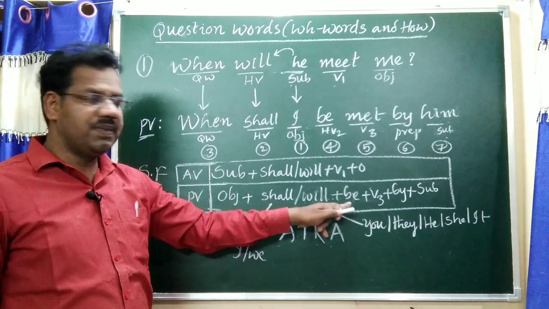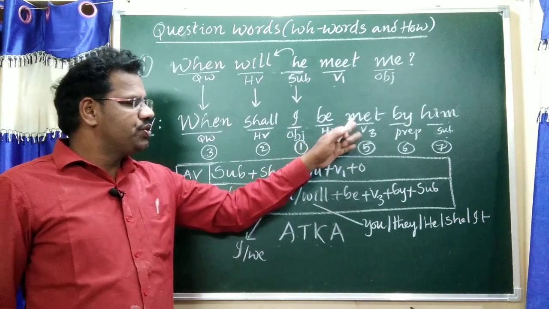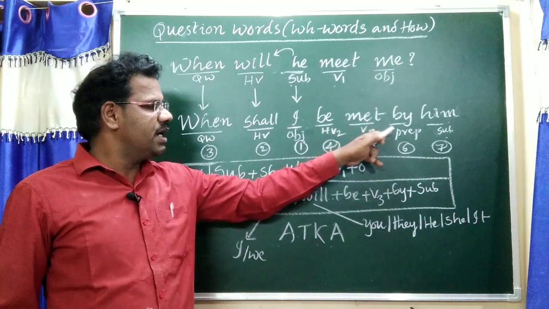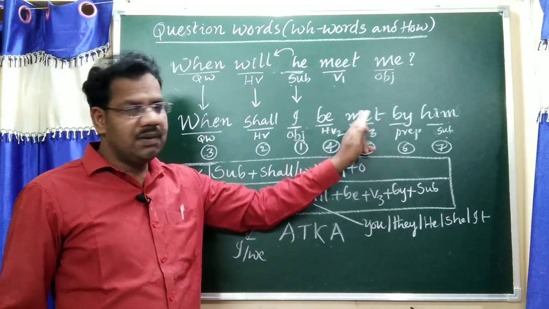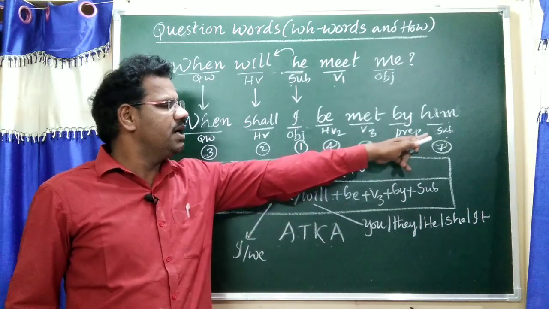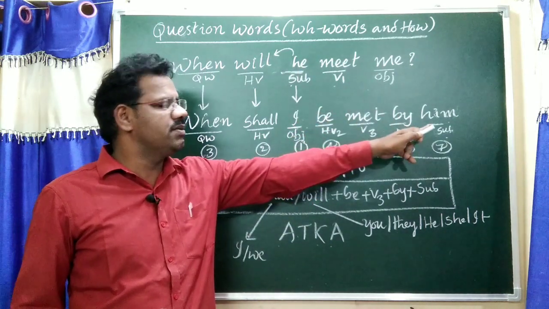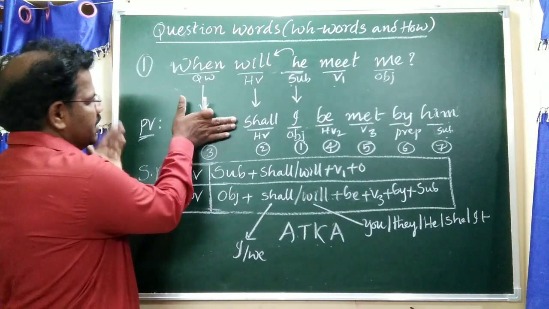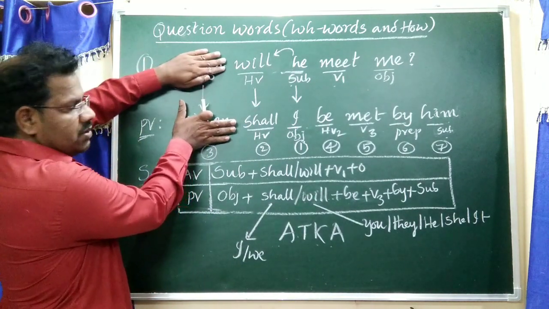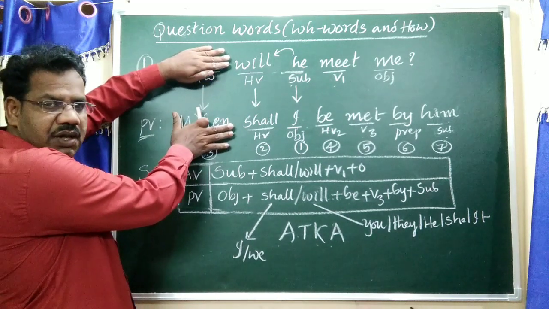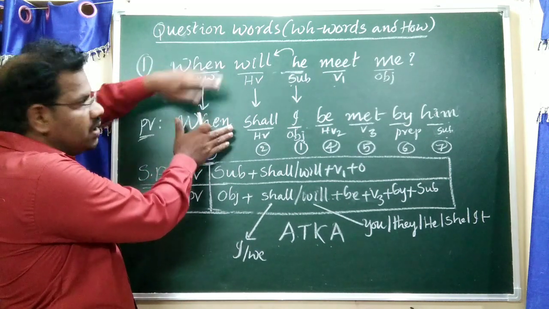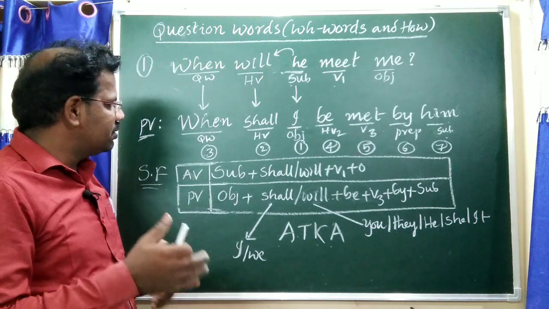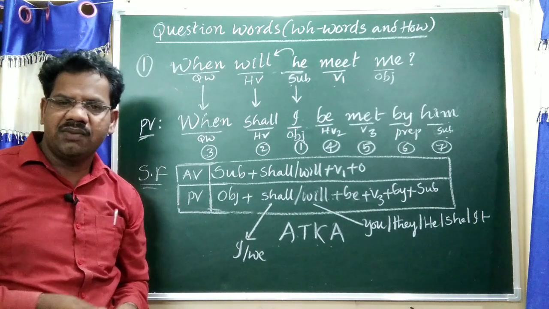And the second helping verb we should write before the main verb or after the object. By as usual, and him: he is changed to him, the objective case. Okay. If you close this one, when and when, it refers to the yes or no type question. If you know the yes or no type question, starting with a question word is very easy. Understand? So now we are going to the imperative model.